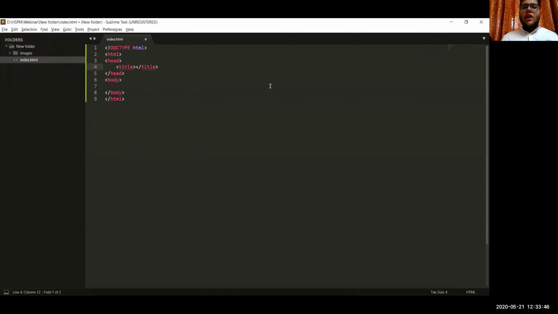Here we have a title tag. What the title tag does is, whenever we open a website in a browser, we see that there is a new tab. Whenever we open a site, like Facebook or something else, the name of that site appears in place of that new tab. So that comes from here.